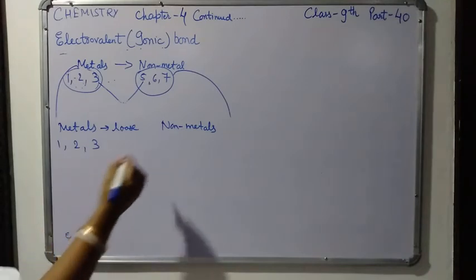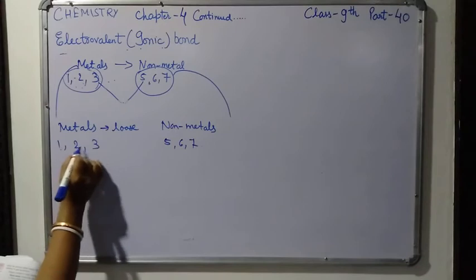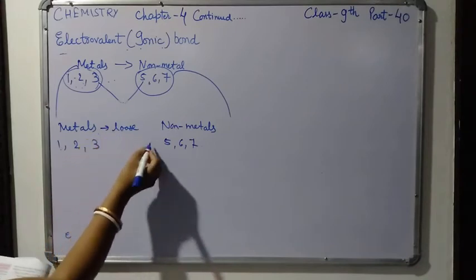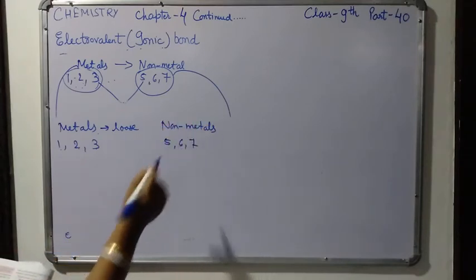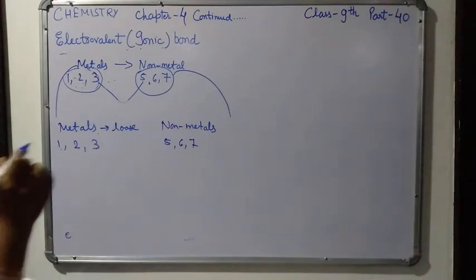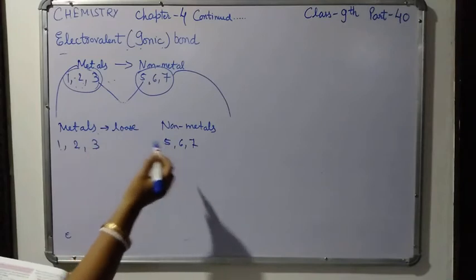which have 5, 6 or 7 valence electrons in their valence shell, and that is why they have a tendency to gain electrons.